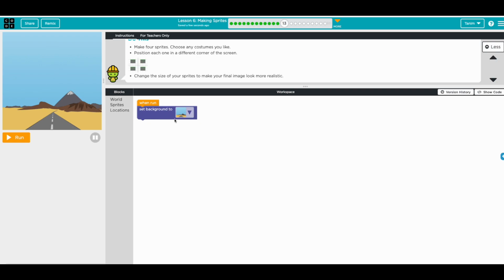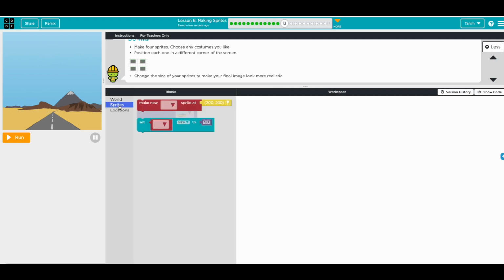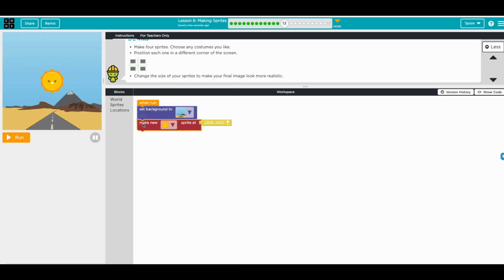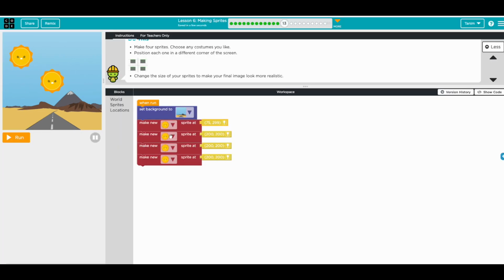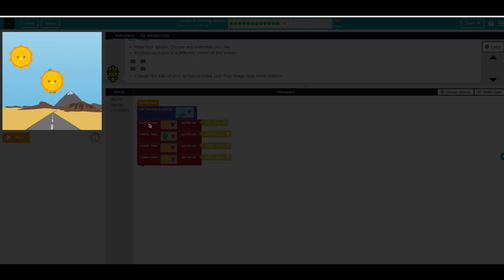Okay. All right. Cool. So we make new. Let's make a new sprite. Make 4, right? So this one I can move maybe here. Okay, and then change the cactus location.